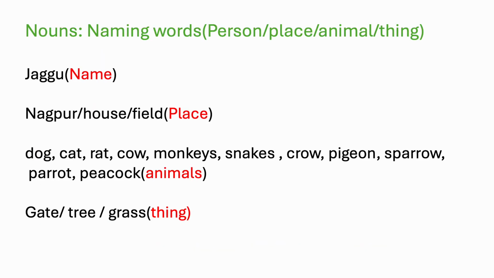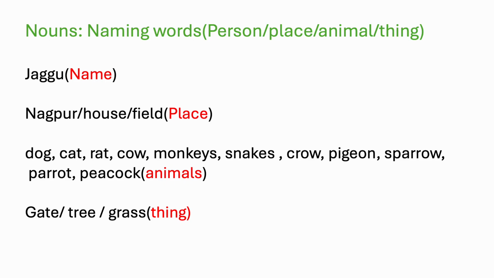We also learned about nouns. What are nouns? Nouns are naming words. They are used to name a person, place, animal or thing. So we came across many naming words. Jagu. Jagu is the name of a person. Then Nagpur, field, house, all these are places.